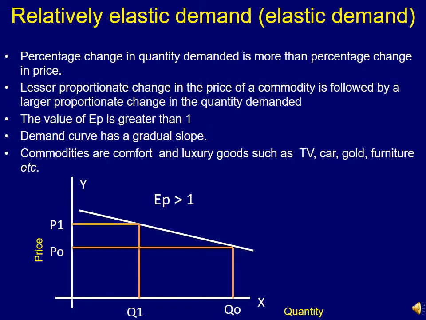In this case, the examples may be comfort and luxury goods like television, car, gold, furniture, etc., where a smaller change in price leads to a larger proportionate change in the demand for that commodity. So let's look at the numerical example for this situation of elasticity of demand.